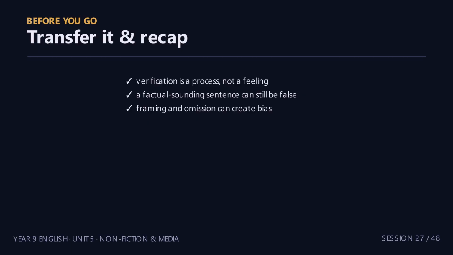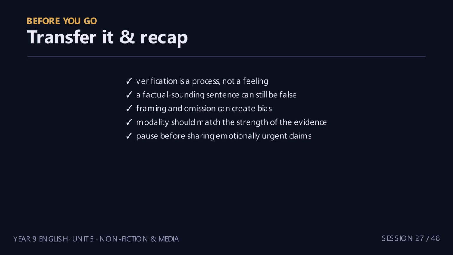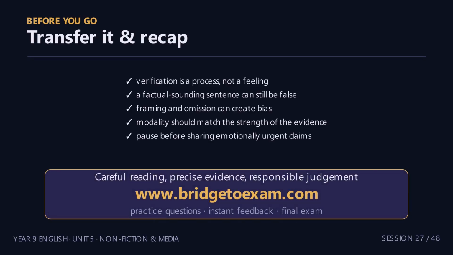Your independent task is this. Create a verification checklist for the two posts, then write a 120-word update reporting only what is known and what remains unknown. For speaking practice, run a newsroom verification meeting. Decide what can be published now, what still needs checking, and what degree of certainty is justified.